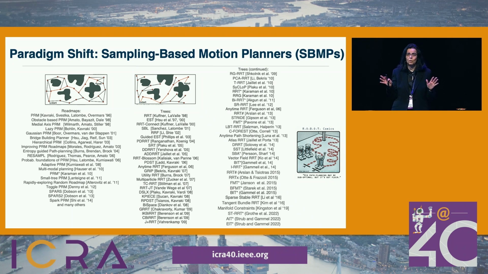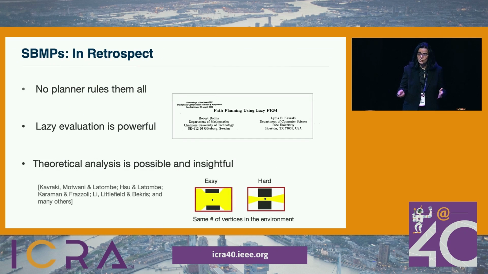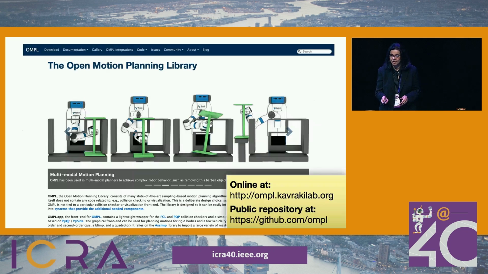And good thing, some people worried about the optimality of solutions, because if you apply these algorithms naively, you get terrible paths back. Now, in retrospect, we can say safely that there is no planner that is best for all cases, all metrics. That lazy evaluation, which says don't do the hard work until you really have to do it, is very powerful. And the theoretical analysis of these planners is possible and also insightful. There are trade-offs that are being made. We lose completeness for speed, and these trade-offs were characterized by us and by others.